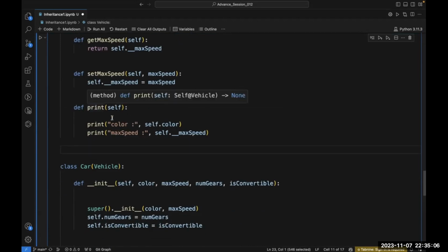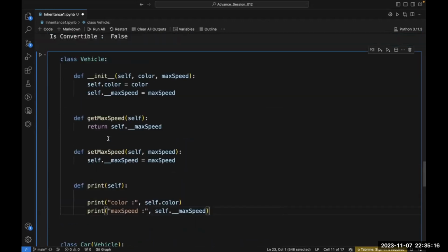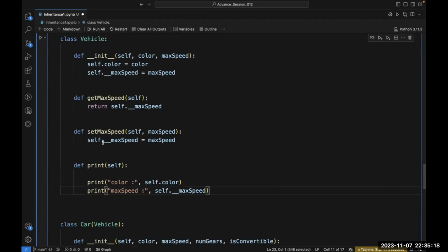Def print self, and I want to print this self.color and self.__max_speed. So I have done this thing. I have created one method here inside my vehicle class, and from here I am printing my color and maximum speed.